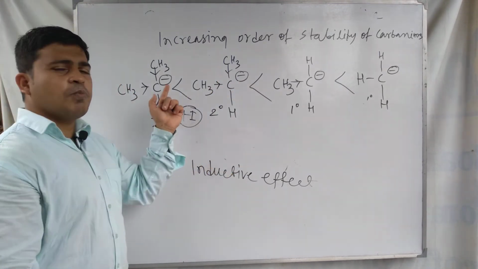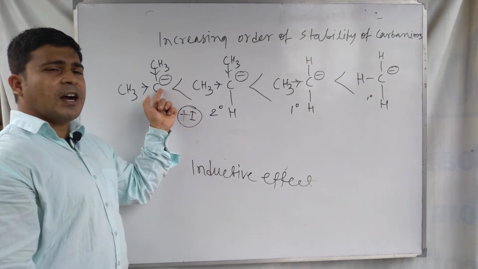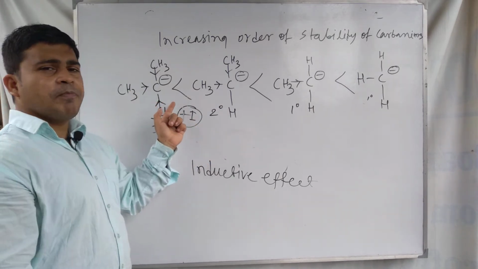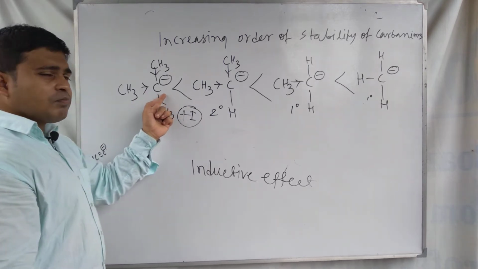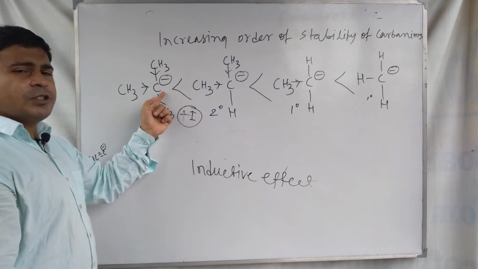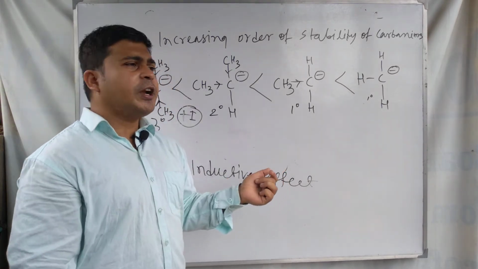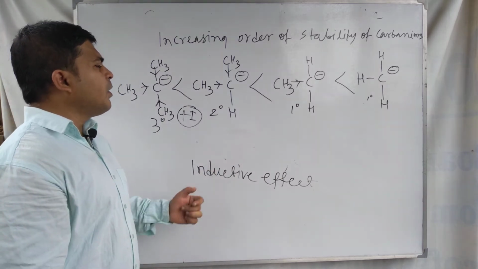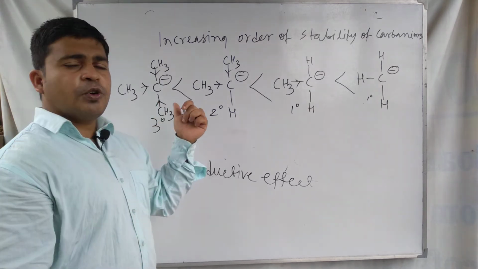And if it has more electron density on the carbanion carbon, then it becomes less stable, or least stable. Here it is least stable due to the maximum, or high, electron density on the carbanion carbon. So this can be explained using the inductive effect: the tertiary is the least stable carbanion and the most reactive.